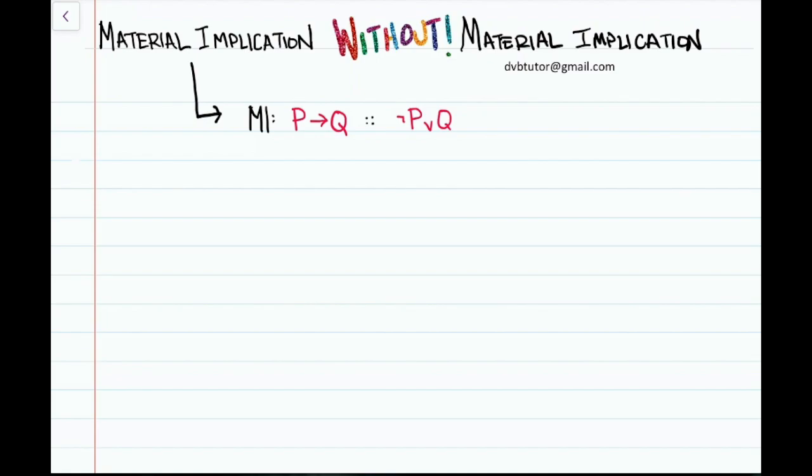So let's suppose we have a sentence L, which says Lily is a dog. And let's have a sentence M, Lily is an animal.